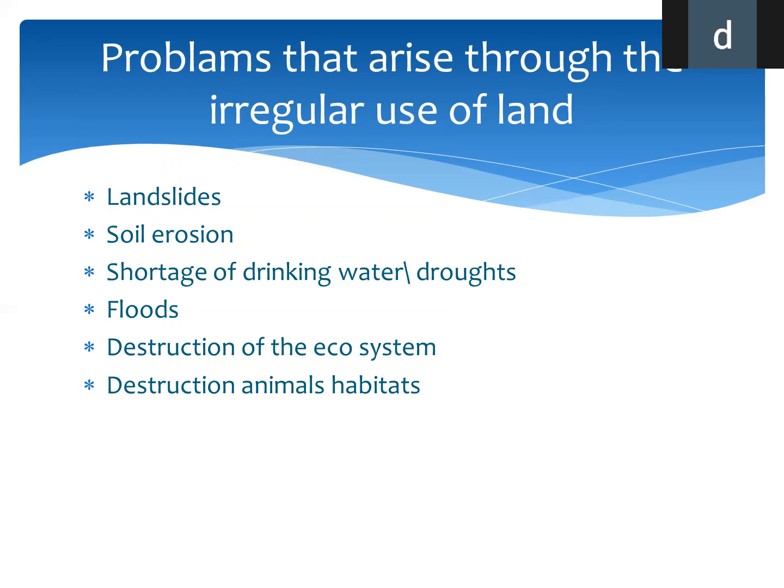Next, soil erosion. That means moving the soil from one place to another place, especially in hilly areas. Next, shortage of drinking water.